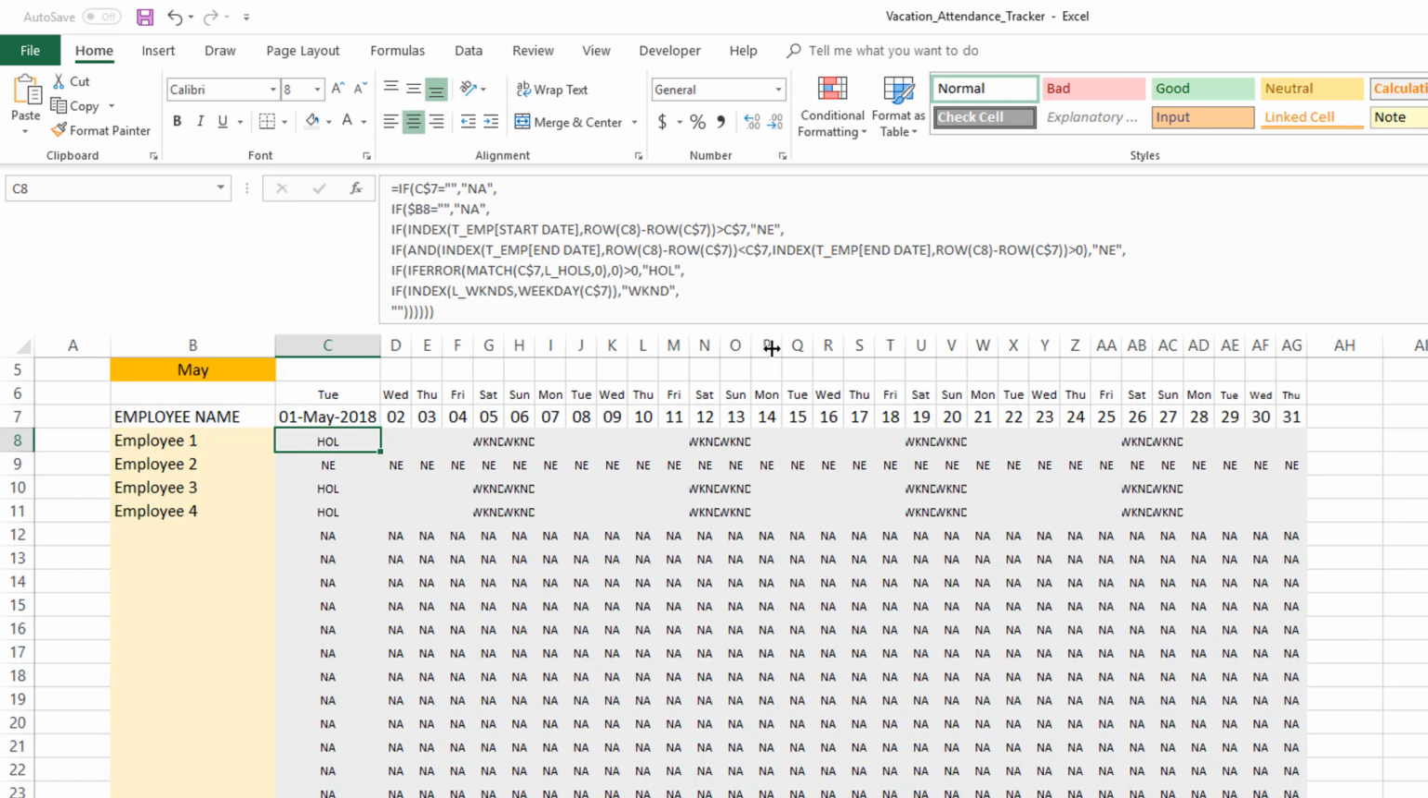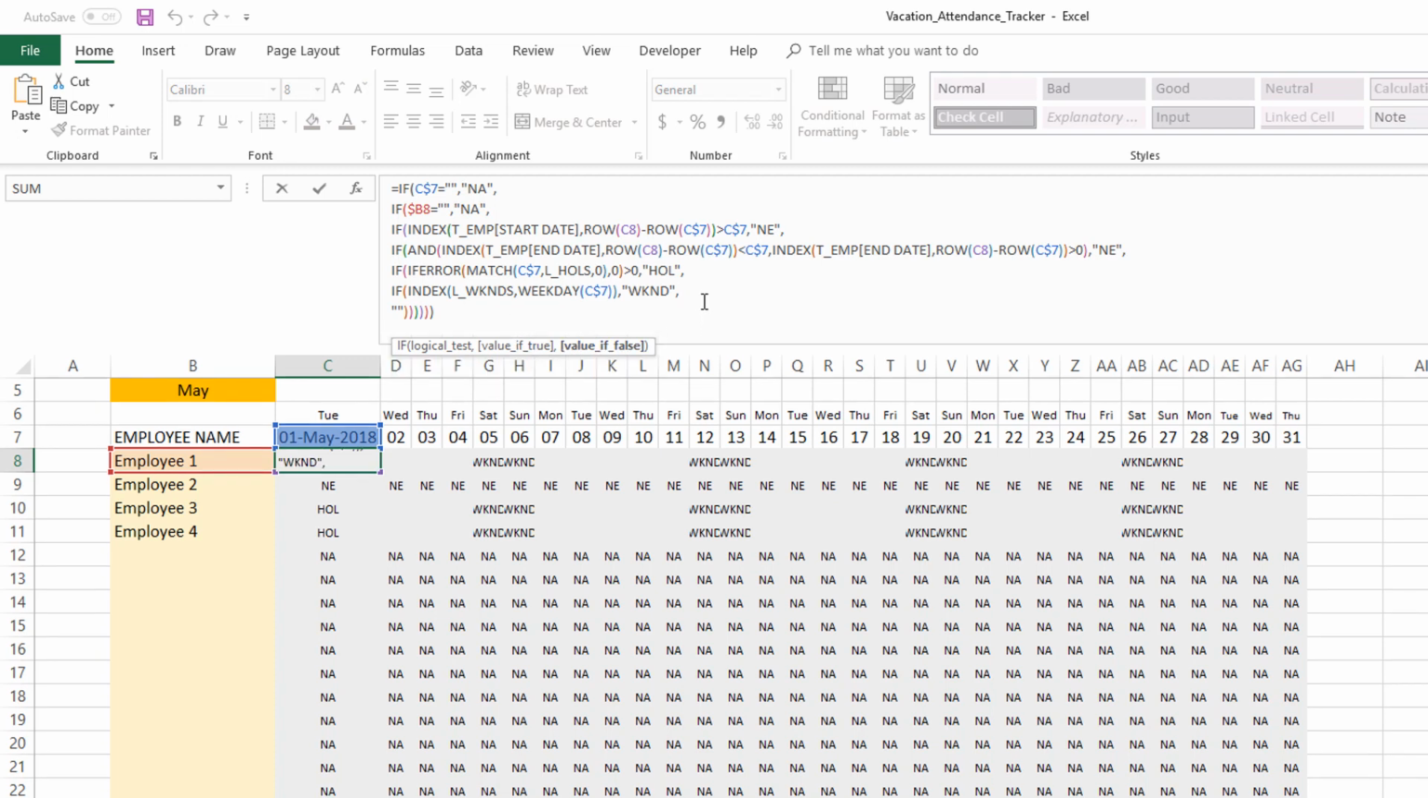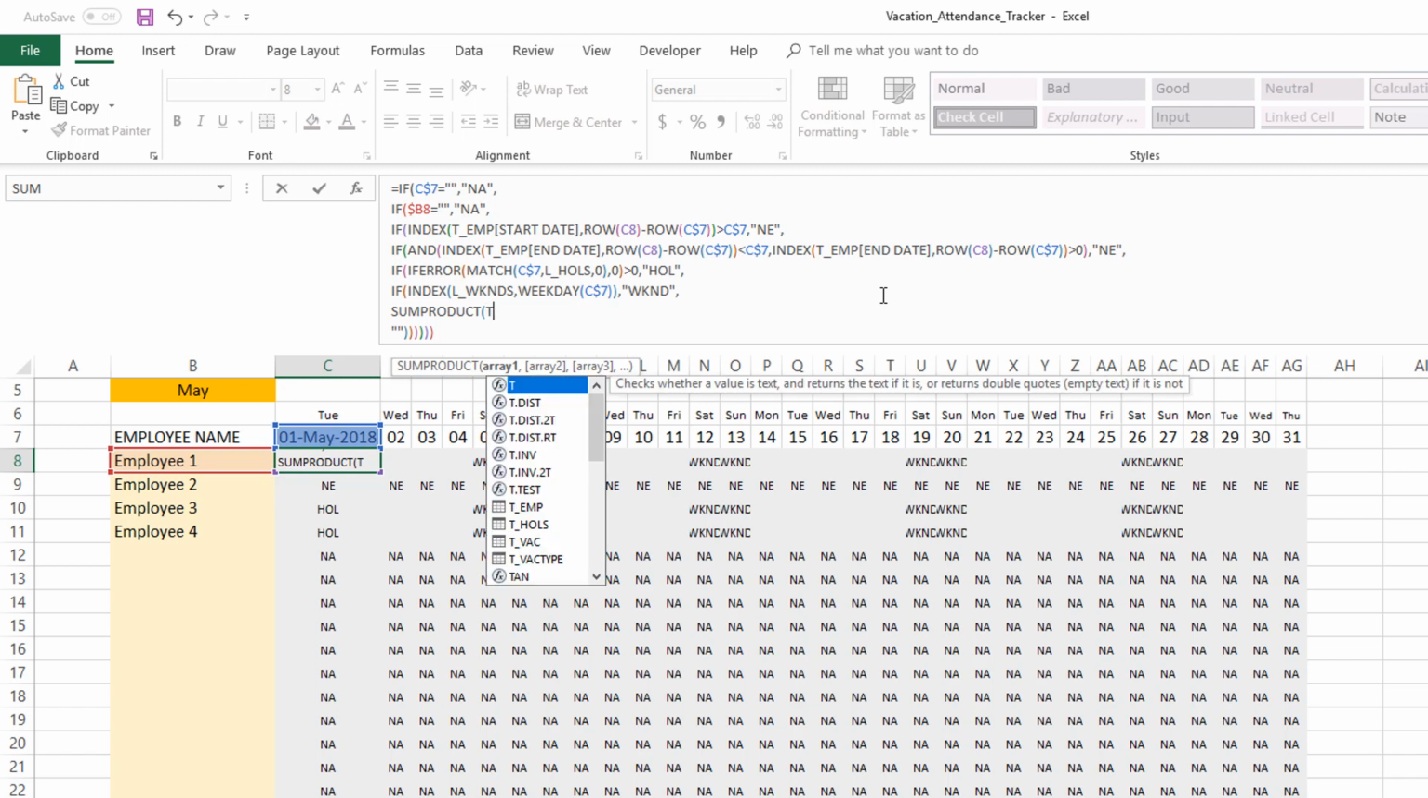Okay, now we've completed the weekend, and the last important and critical part here is the type of vacation. So Alt Enter to open a new line, and this is going to be a slightly different part of the formula. We're going to use a new function called SUMPRODUCT, which, as the name indicates, multiplies and then adds up the results. We'll see that in action now. The first thing we want to do is find only this employee's vacation information, so we want to limit our selection to only this.